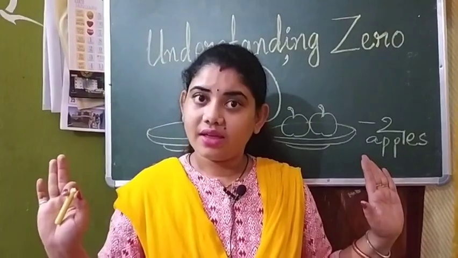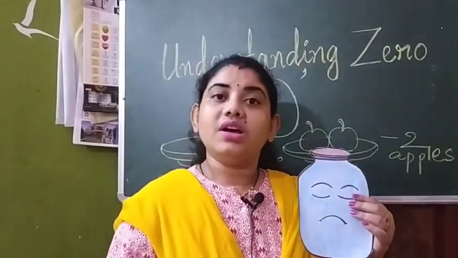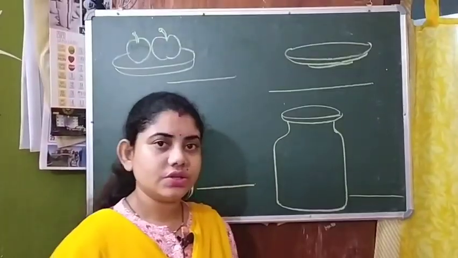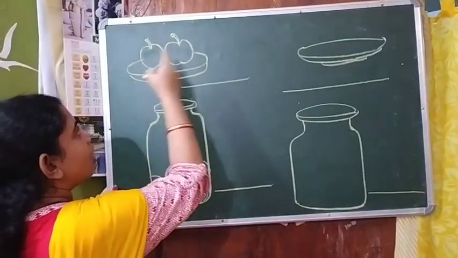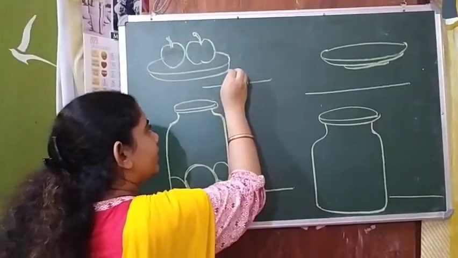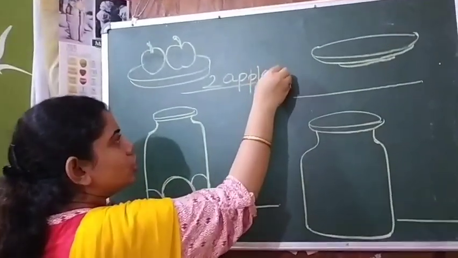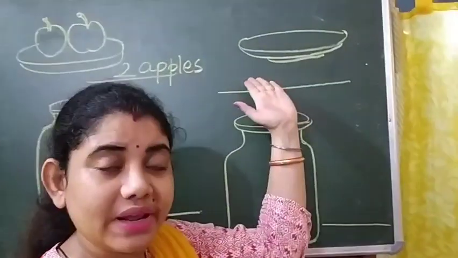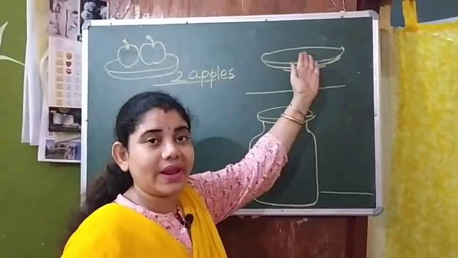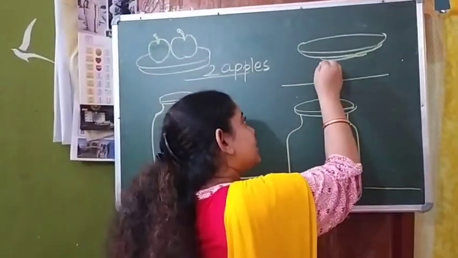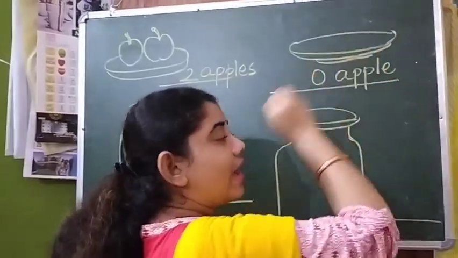Okay? Okay. So now children, you just tell me, in this plate, how many apples are here? 2 apples. So in this plate, is there any apple? No, we don't have any apple in this plate. So how many apples? 0 apples.